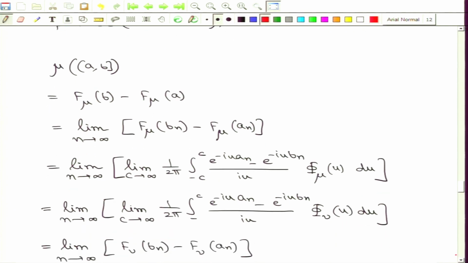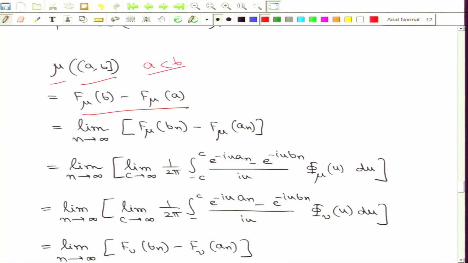So, let us now appeal to the inversion formula that we have discussed earlier. Let us start. I look at the measure of the left open right closed interval (a, b]. Remember, a and b are any two real numbers that we have chosen, with a less than b. Now, the measure of the interval (a, b] is given by the difference of the distribution function values at b and at a.